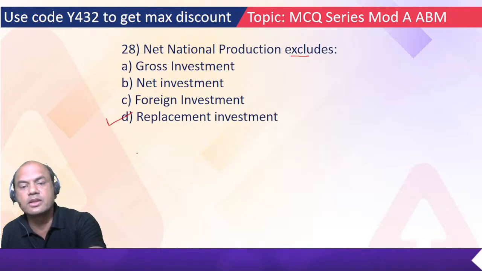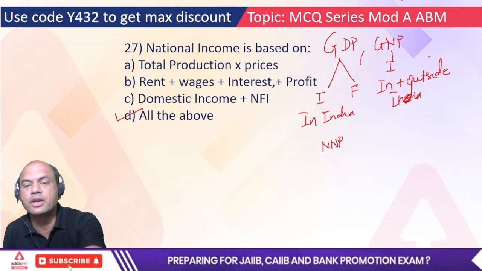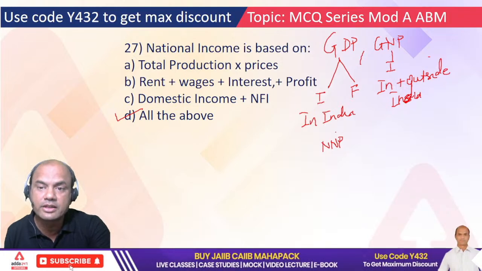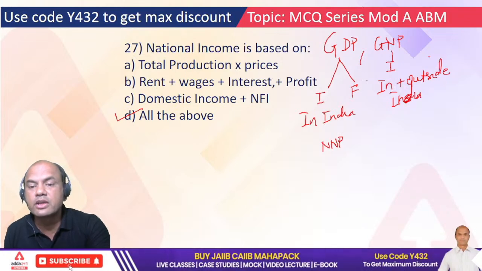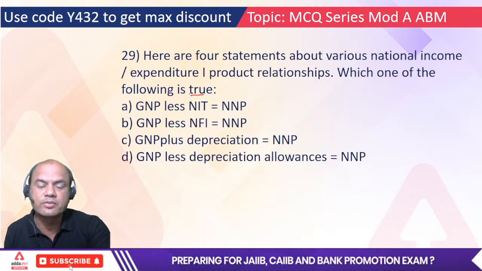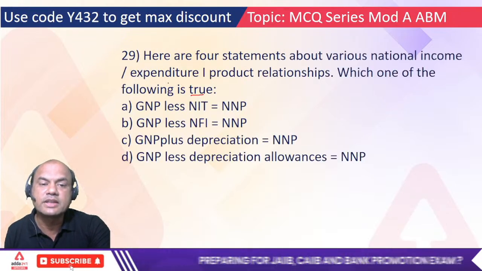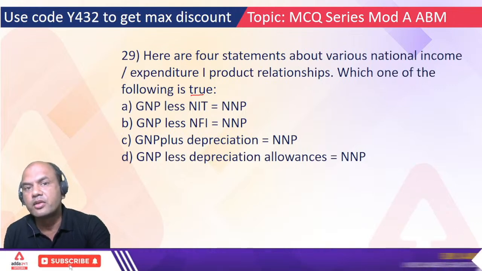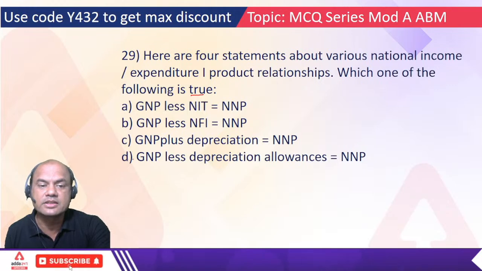Just now I told you one important thing about GNP and NNP, indirect expenses, and I included one word in that. The important word over there was depreciation. So if you subtract depreciation from GNP, you will get NNP. So which is the correct answer then? A, B, C or D? Fast. Which one is the correct answer?